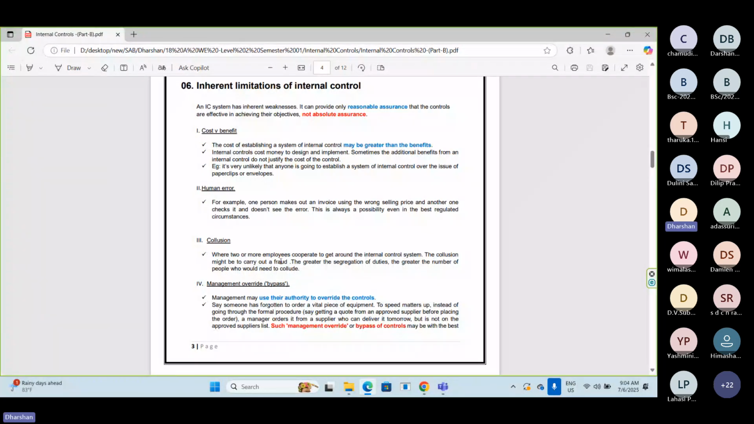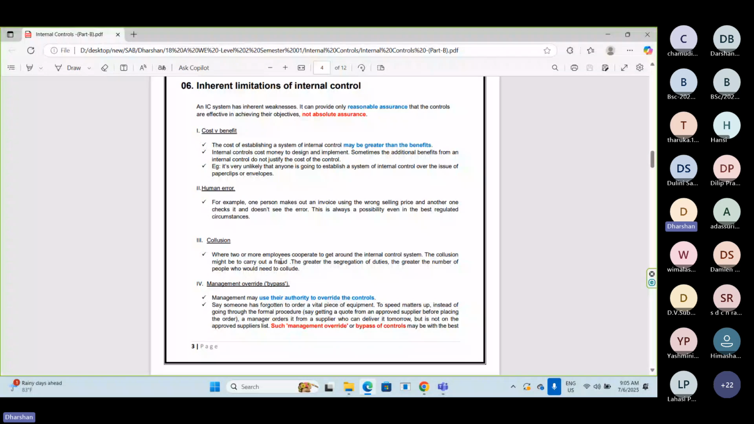Clear? So here, internal controls itself, processes itself, those processes have some internal controls. The point is whether those internal controls are effectively working or not in the organization. If they effectively work, we can give 100% assurance. But unfortunately, we cannot give 100% because of these four reasons.